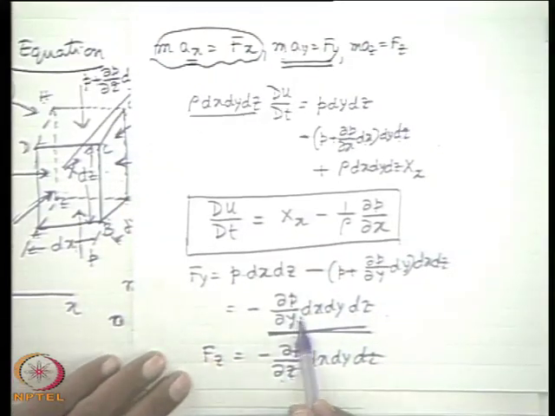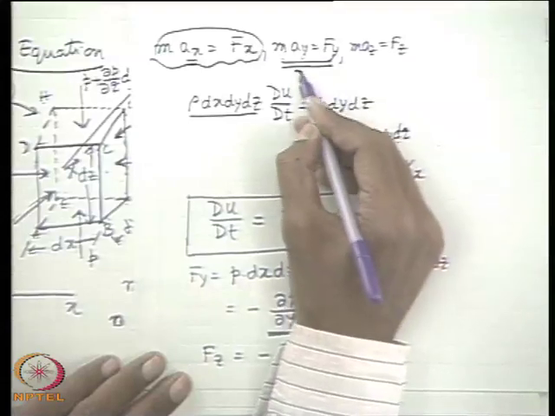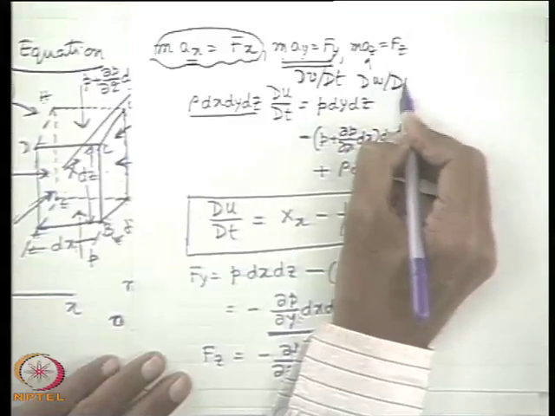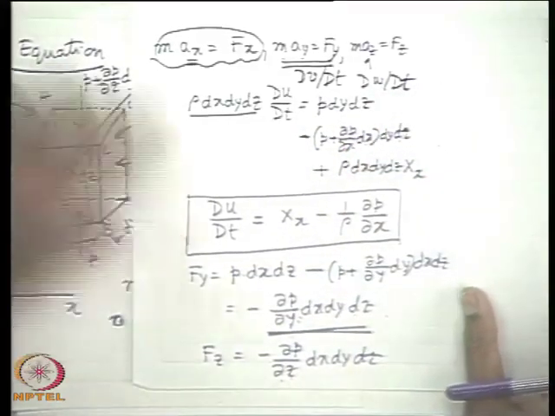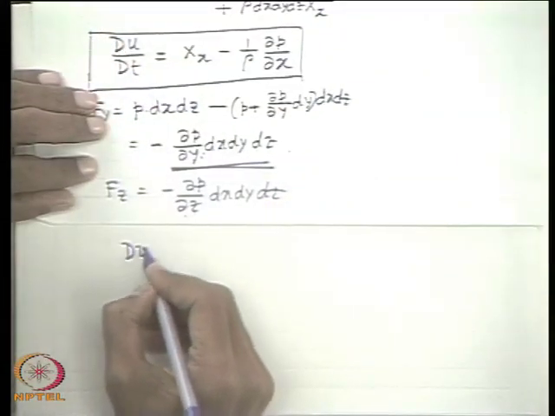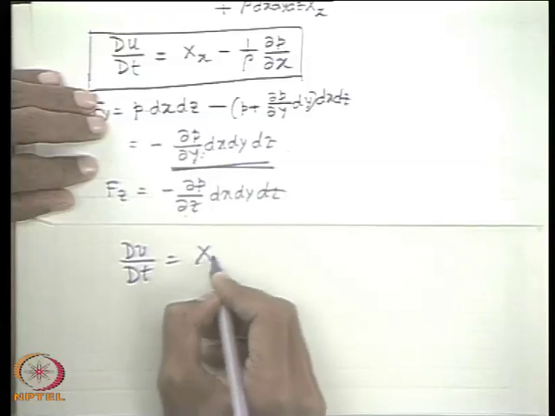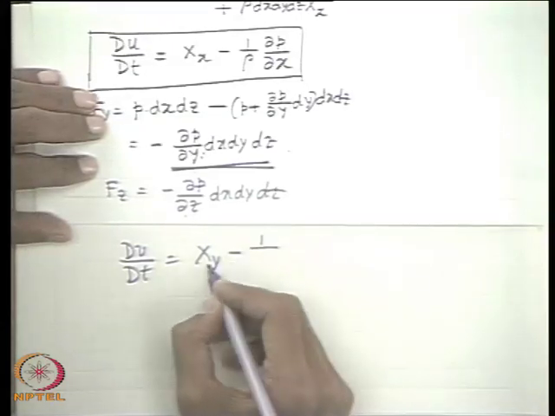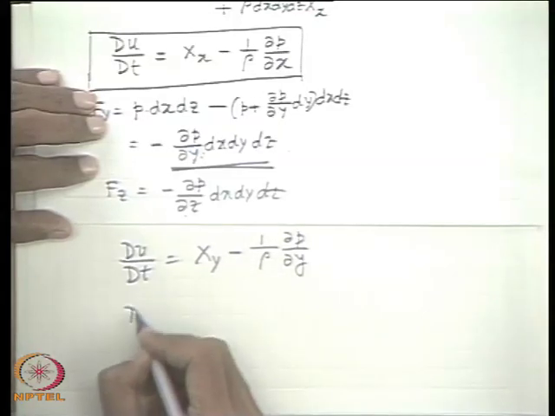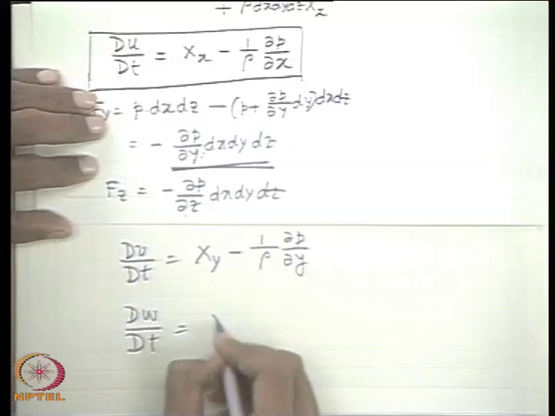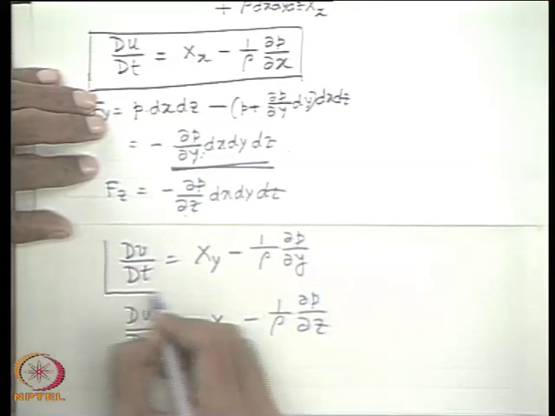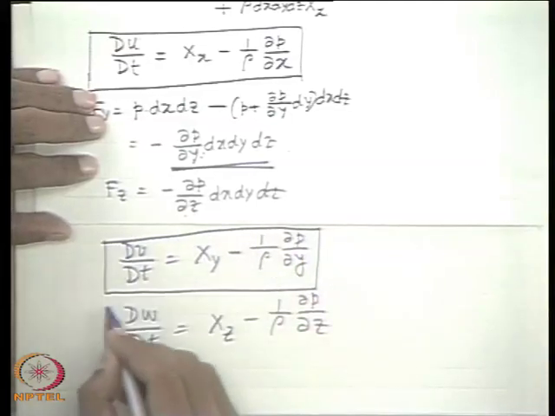And if we use this as Fy, and Ay is dv/dt and Az is dw/dt, finally we get the same type of thing that we get for the y component: dv/dt is equal to Y, the y component of the body force per unit mass, minus (1/rho) del P/del y, and dw/dt is equal to Z minus (1/rho) del P/del z. So this is the x component, this is the y component.